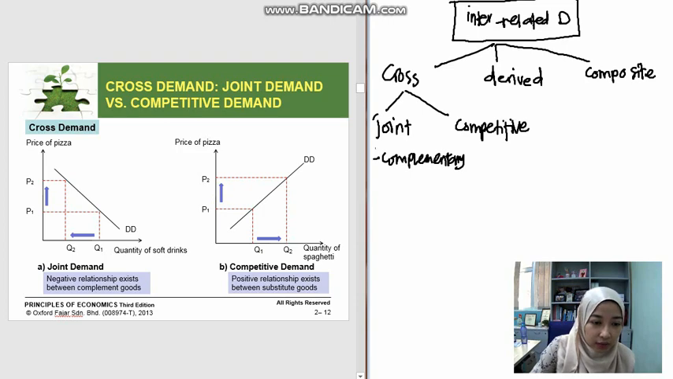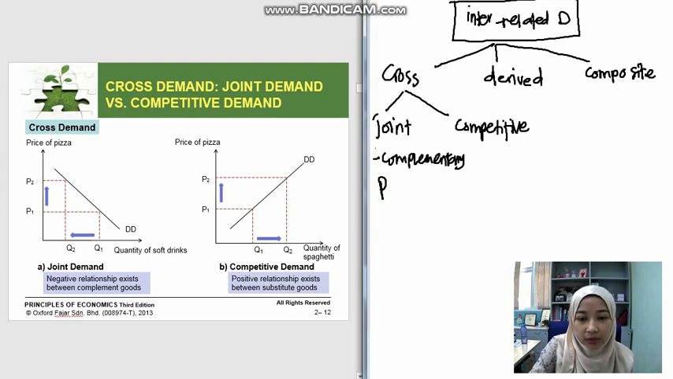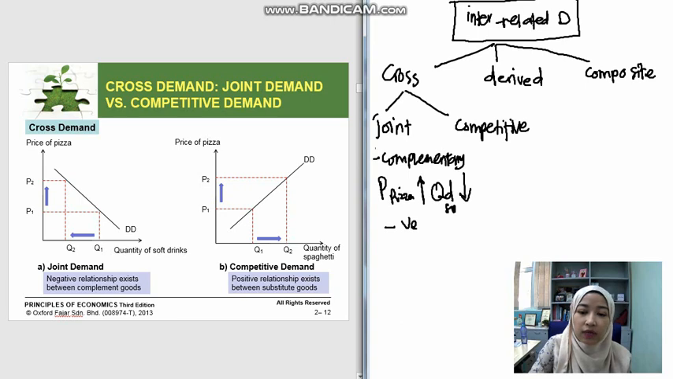In this graph here you can see the price of pizza increases and the quantity demanded for soft drink reduces. That's why you have a negative demand curve here, a downward sloping demand curve, because it shows the negative relationship between pizza and soft drink. So in this case, when the price of pizza increases, the quantity demanded for soft drink will reduce. So negative relationship.